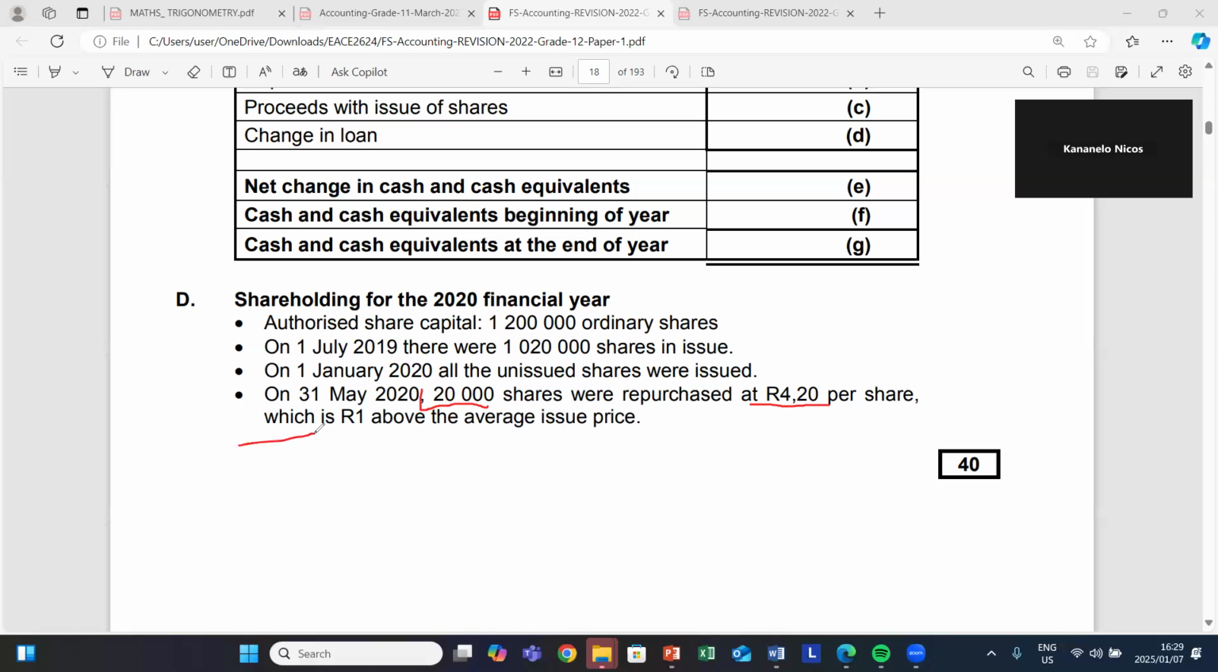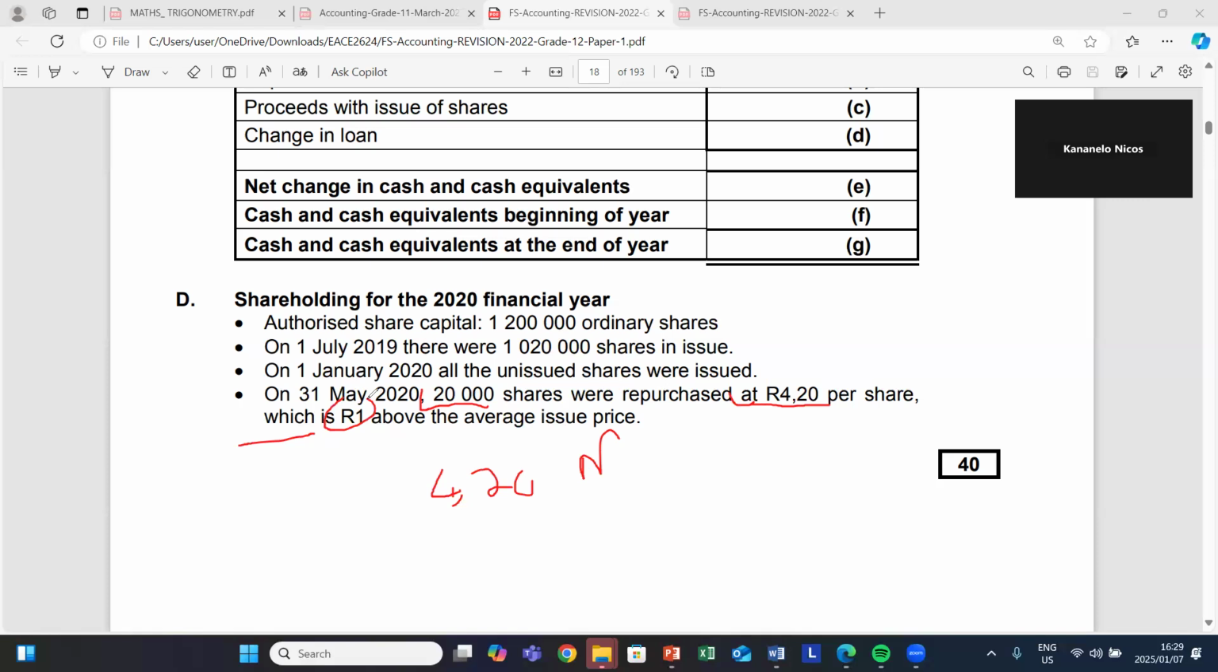We said that when it comes to repurchase, on our ordinary share capital, we always record the average price. But then they do not provide you with the average price here. They give you your market price. Your market price is how much? It's 4.20 rand. This is the market price, and we use our market price when we do the cash flow statement. They say that they were repurchased at 4.20, which is 1 rand above the average price. The market price is 1 rand above the average price.